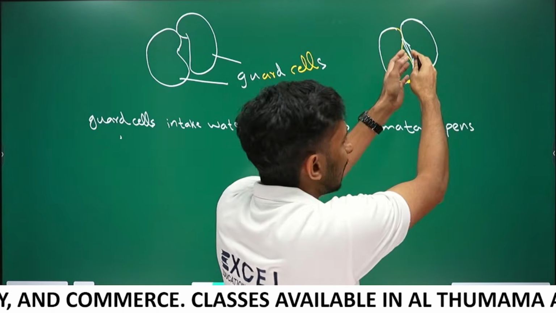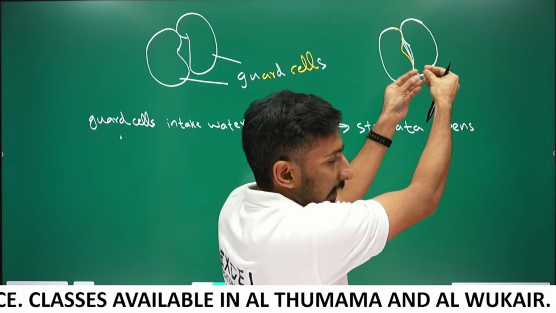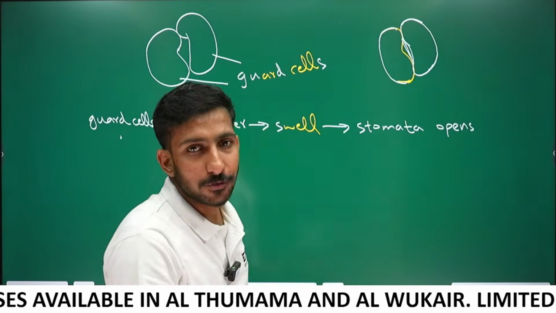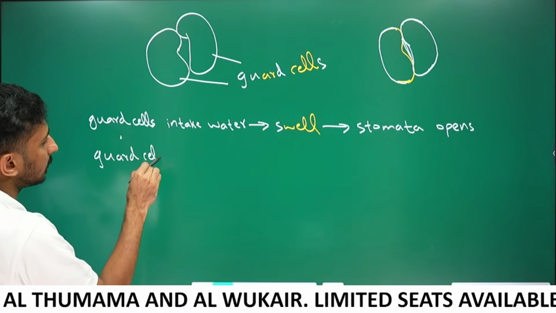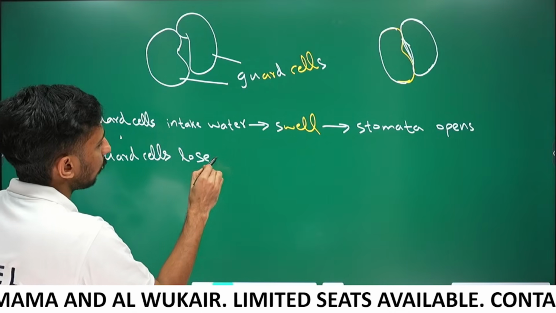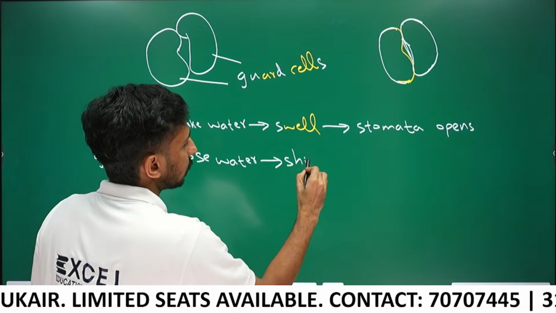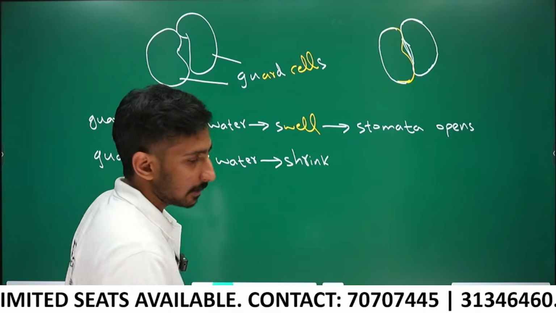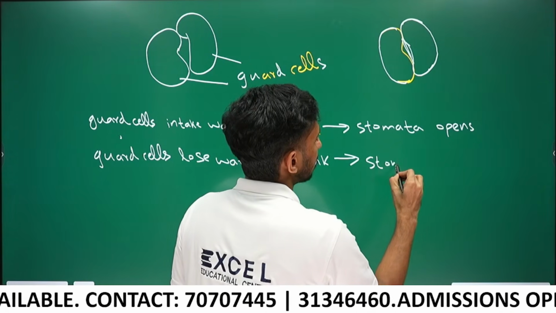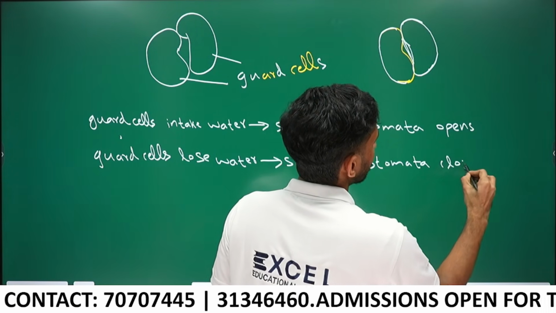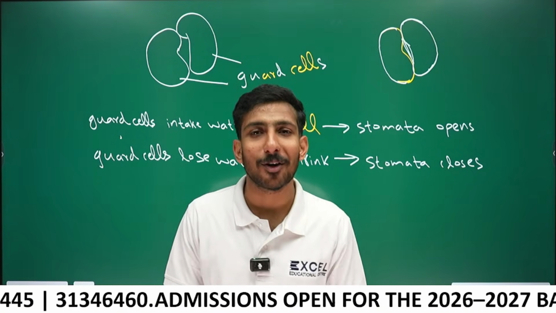Okay, when the guard cells lose water, the guard cells shrink, and that leads to closing of stomata. Then you can say what causes the opening and closing of stomata.